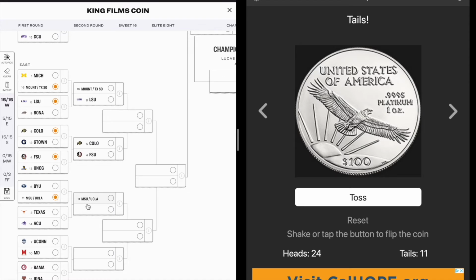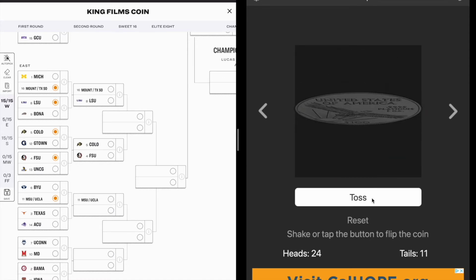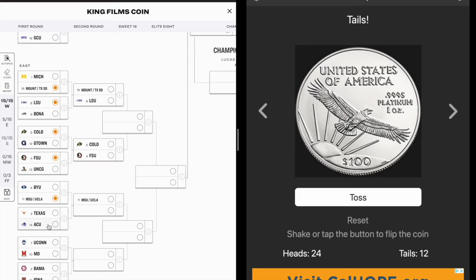And Texas against Abilene Christian. Let's see what we have here. We've got another tails, so a little run by tails. But there's still 2/3 of these flips have been heads. This is insane.